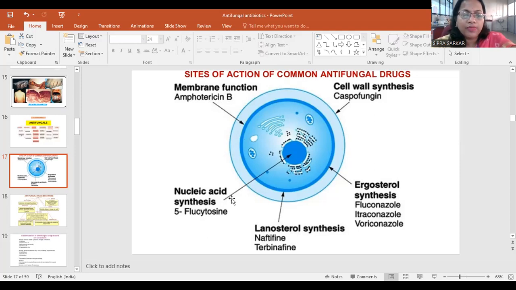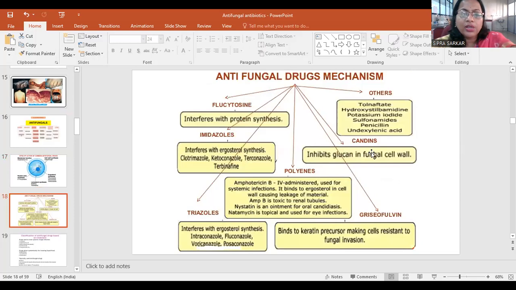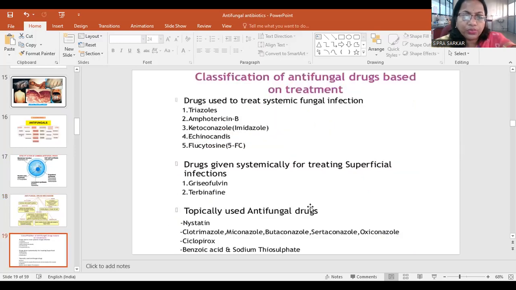Nucleic acid synthesis, flucytosine, and lanosterol synthesis, naftifine, terbinafine, this type. Ergosterol synthesis, fluconazole, itraconazole, miconazole, this type of action are there. Now, antifungal drug mechanism, flucytosine, others, imidazole, candidines, these polyenes. Another classification is also there, and they are given the examples of the drugs also.